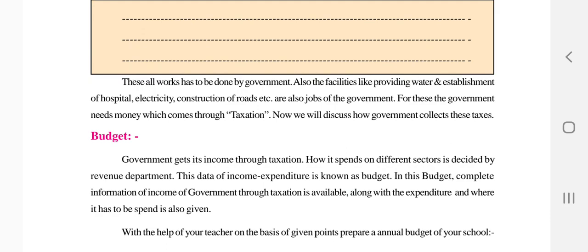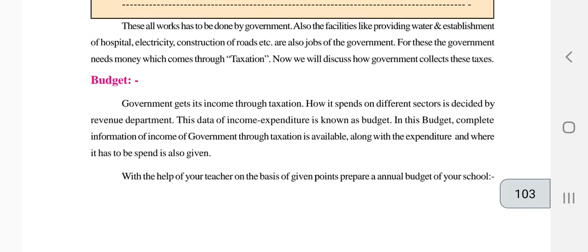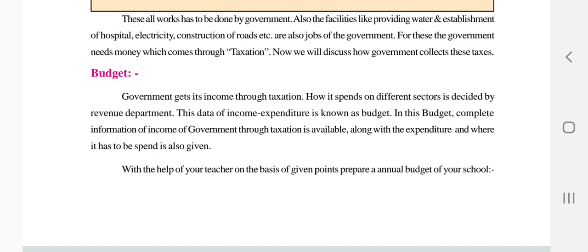Now we'll be discussing how the government collects the taxes, how they fix the tax for everyone, and what the process of giving taxes is. The first thing is that they fix the budget. The government gets income through taxation, from the tax that we pay.